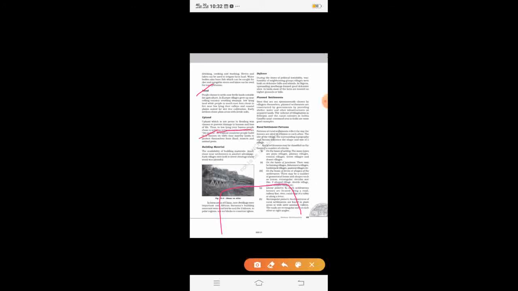Okay, means the land is a little bit higher so that the water does not damage the settlement. So they have shifted to those areas, or they have settled in those areas. But however, the problem of flooding is always there.